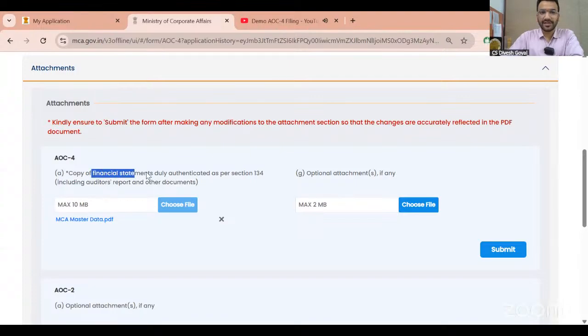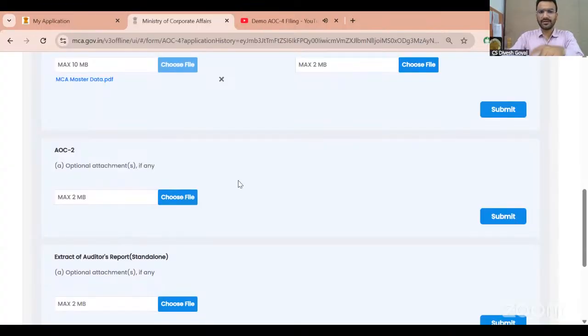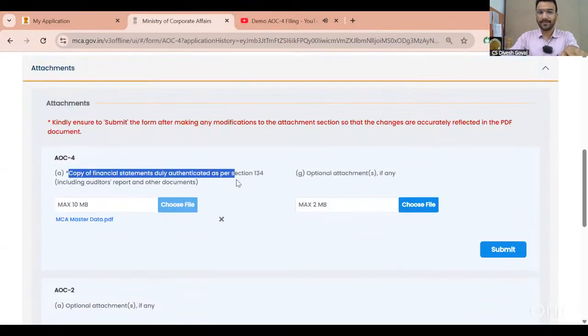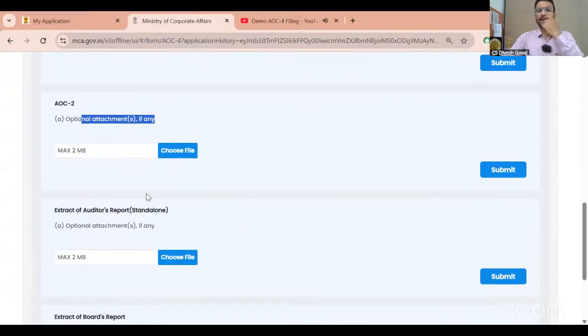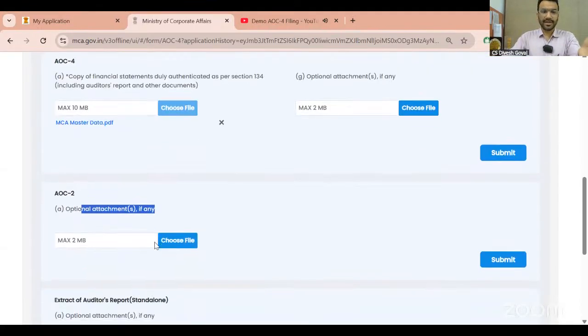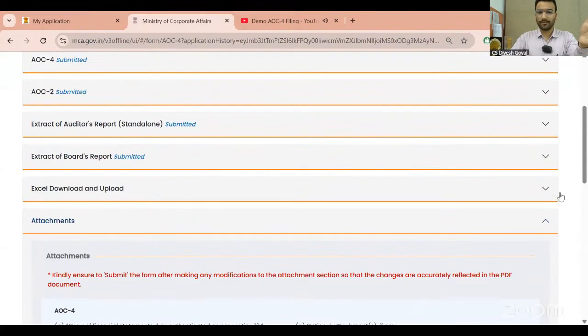Just because they have mentioned the word financial statement, this is the document I have to upload. I don't have any other option. Anything else you want to upload, upload in the optional. AOC-2, if you have it, you have to upload here also in column number A, because this is part of the financial statement. Extract of the auditor report, you have already uploaded here, so you can avoid it here. Like this, you can go for the uploading of the documents.